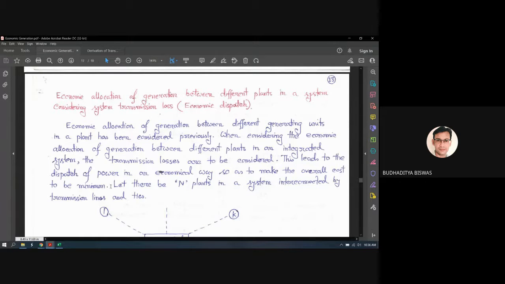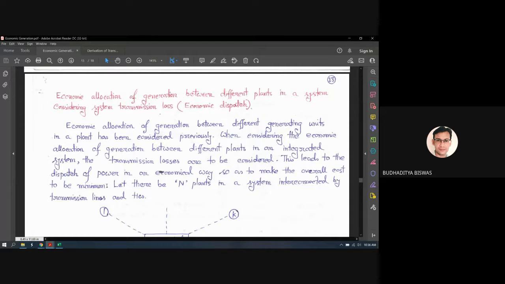to be minimum. Because suppose you generate the power economically, but due to unplanned operation or any problem in the calculation, when the power is transmitted to the load, a huge amount of power will be lost as transmission loss. Nobody will pay for this particular loss. The company will need to generate that amount of losses again to compensate the load demand.